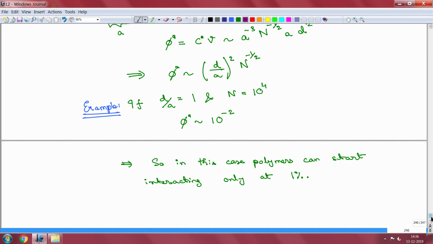So, I hope this clarifies the exercise that we took in the laboratory, where we looked at a binary solution of polymers, and that is why we went through this entire exercise of figuring out C star and phi star.